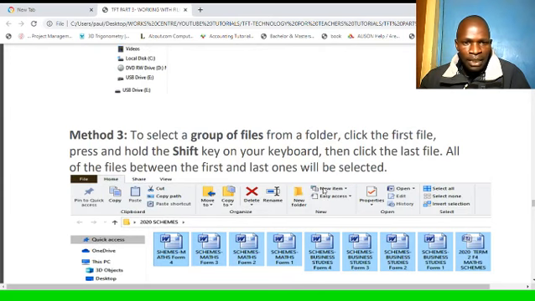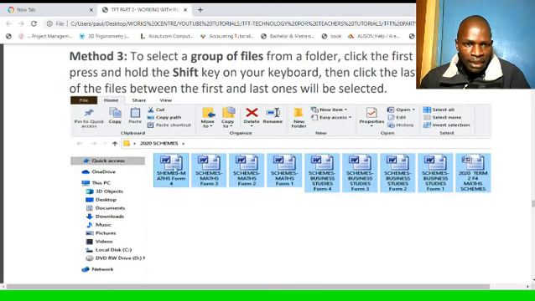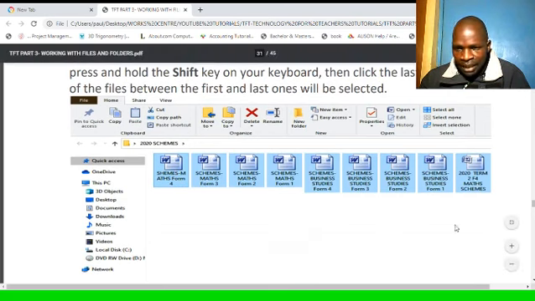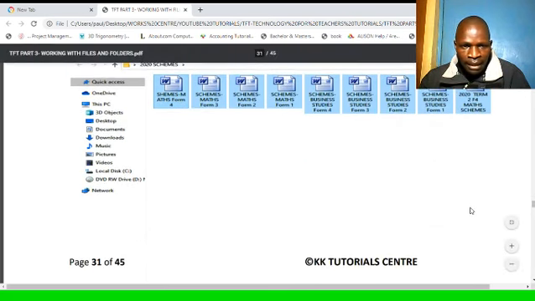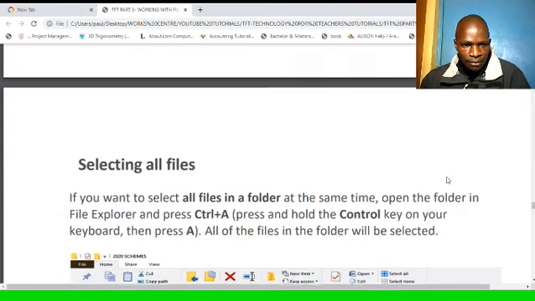Method number 3 is to select a group of files from a folder. You can click the first file, press and hold the Shift key on your keyboard, then click the last file. All of the files between the first and last ones will be selected. So you can click this one, hold the Shift key and click the last file you want, and all the files from the first file that you click to the last file that you click will be selected.